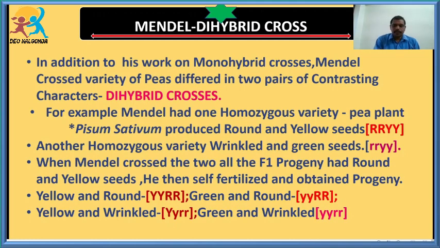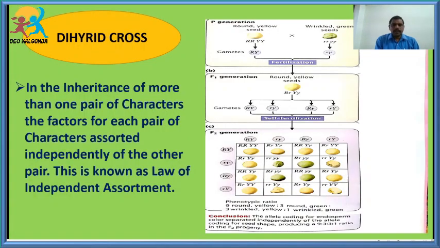Students, based on the dihybrid cross, after conducting the experiments and obtaining his results, he generated one more important law. This law is known as the law of independent assortment.